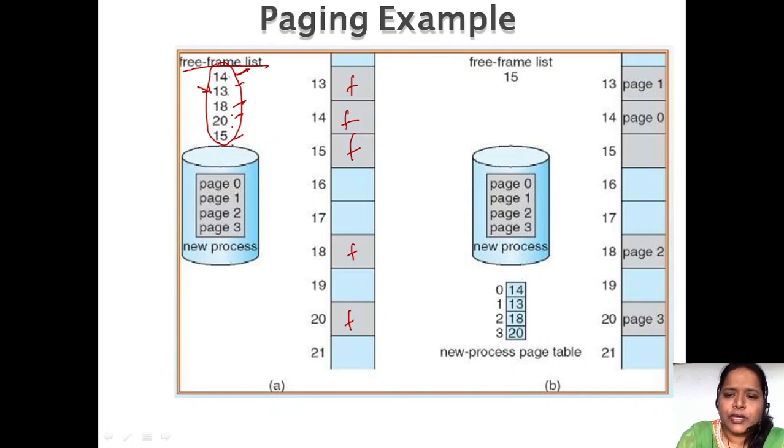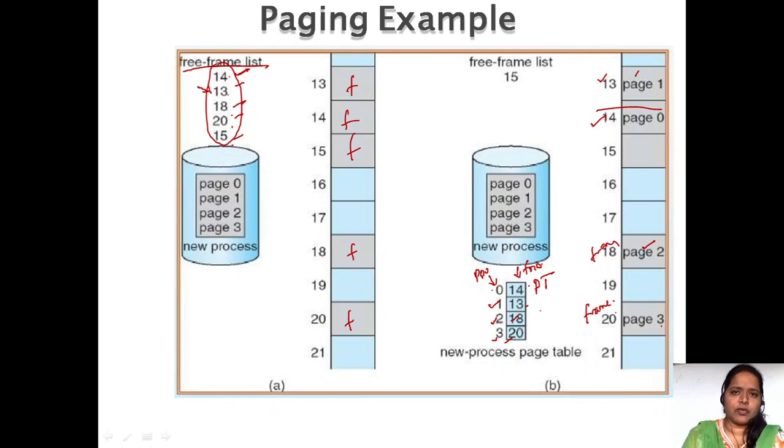So here we will have the page table. This 0, 1, 2, 3 are the page numbers and 14, 13 are the frame numbers. So how are we going to allocate, how do we have to place? Page 0 has to be placed on the 14th frame, and page 1 has to be placed on the 13th frame. In the same manner, page 2 on frame 18 and page 3 on frame 20.